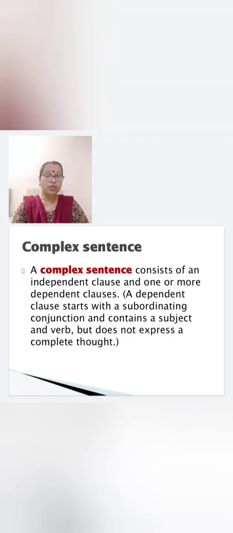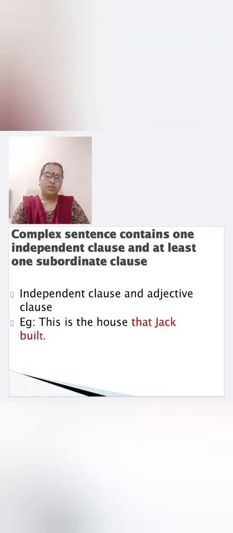A dependent clause, you know, starts with a subordinating conjunction and contains a subject and a verb, but does not express a complete thought. So a complex sentence contains one independent clause and at least one subordinate clause.